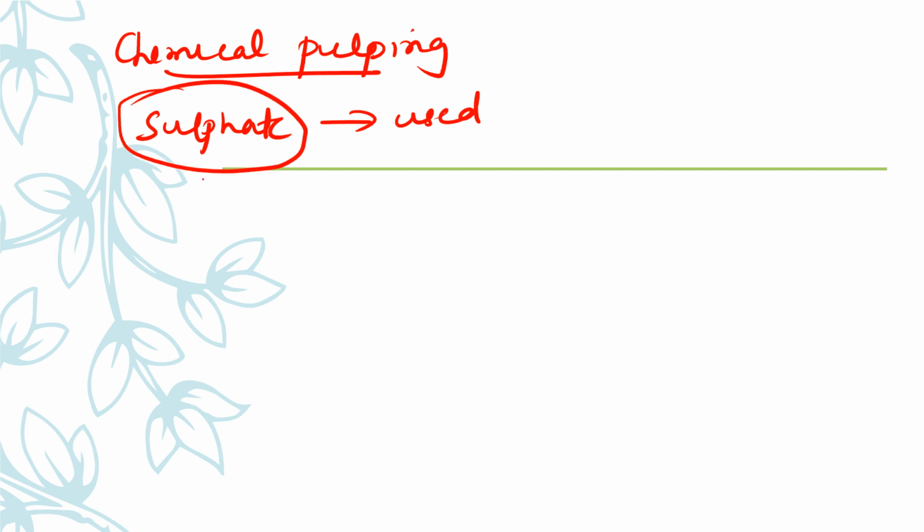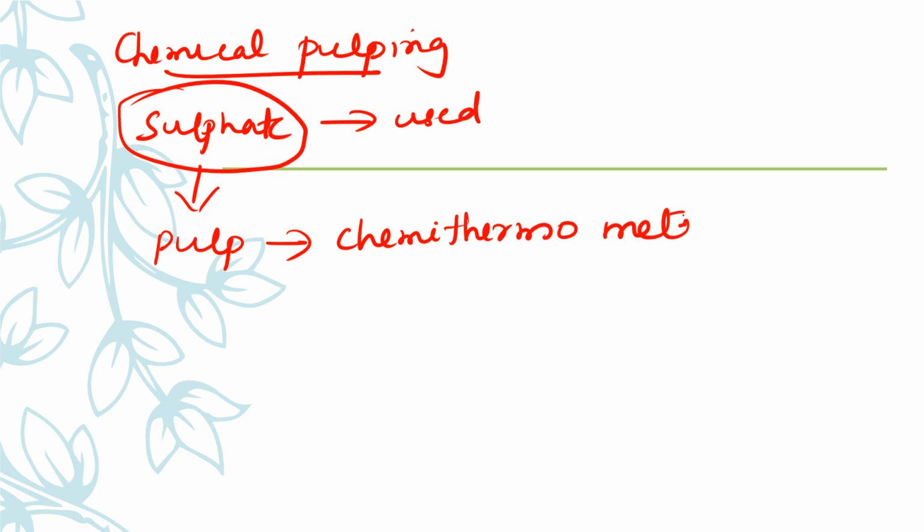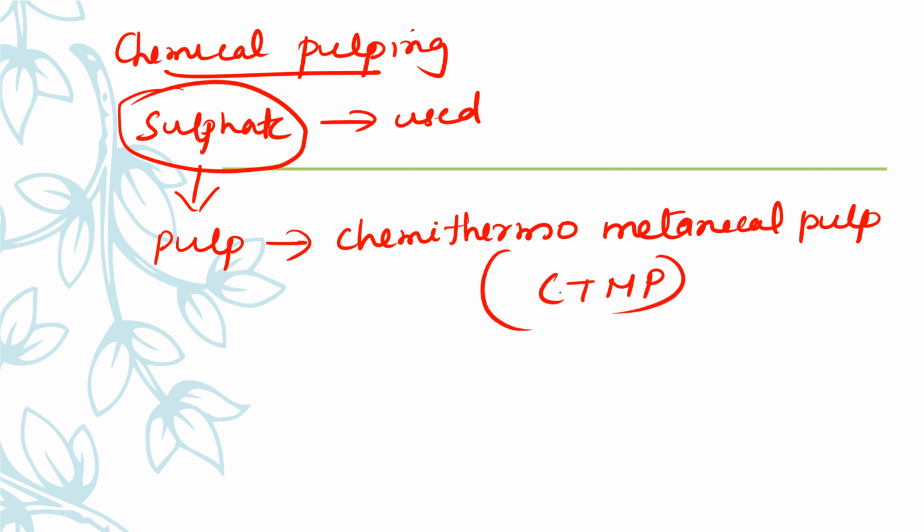And the pulp formed from this chemical pulping is called chemi-thermomechanical pulp, CTMP. So CTMP is the pulp formed by this process, and this chemical pulp is also called kraft pulp.